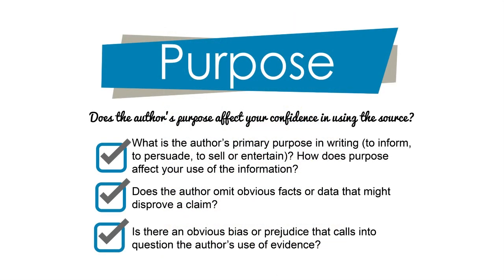To summarize, evaluating whether or not the author's purpose affects your confidence in using the source can be done by asking the following questions. What is the author's primary purpose in writing for the information? To inform? To persuade? To sell or to entertain? How does this purpose affect your use of information? Does the author omit obvious facts or data that might disprove a claim? And is there an obvious bias or prejudice that calls into question the author's use of evidence?